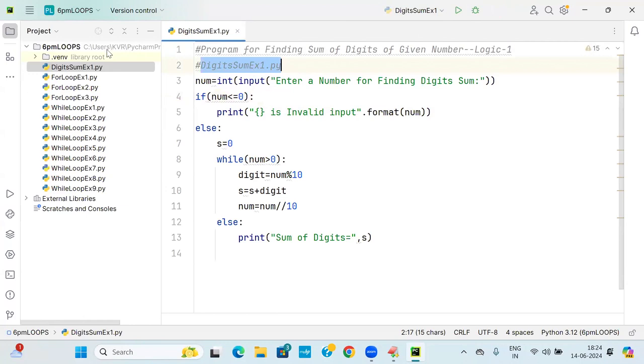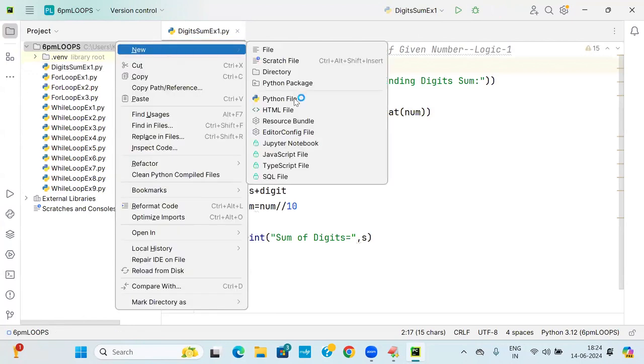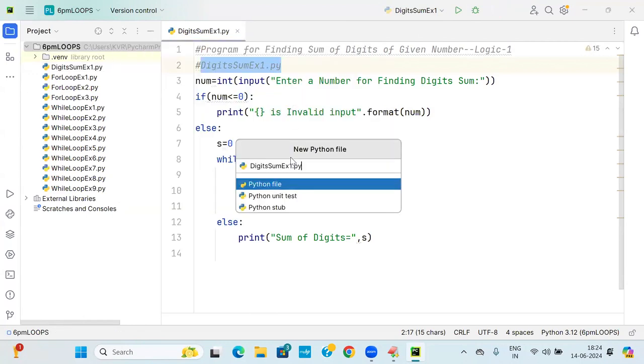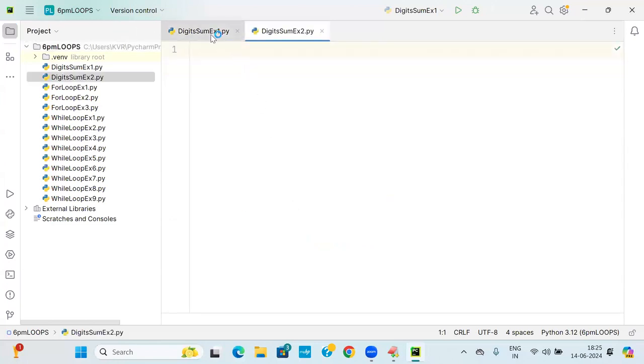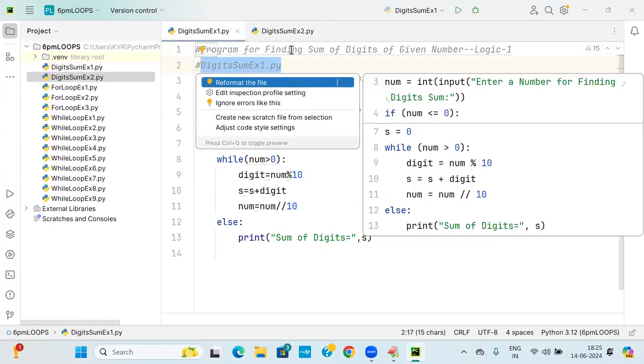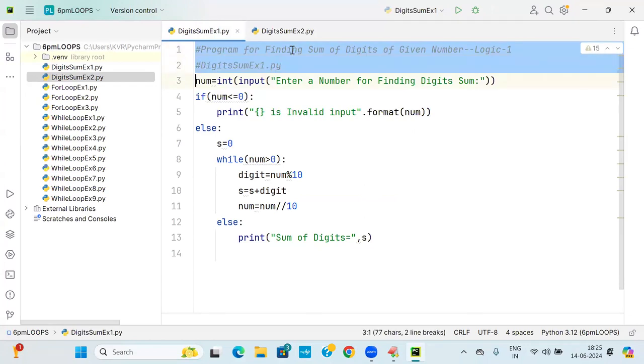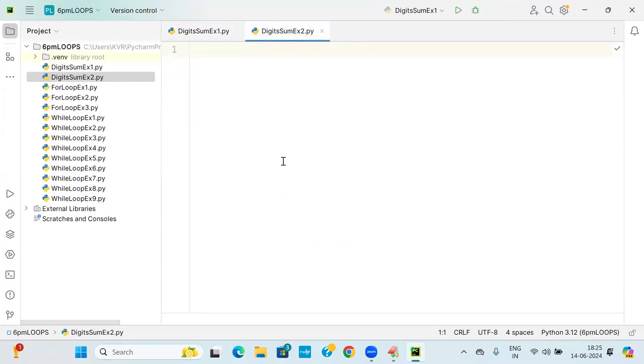I'm going to take logic number 2. What does logic number 2 say? Let me carry this. Logic digit example 2. What should I do? Logic number 2. Very simple.